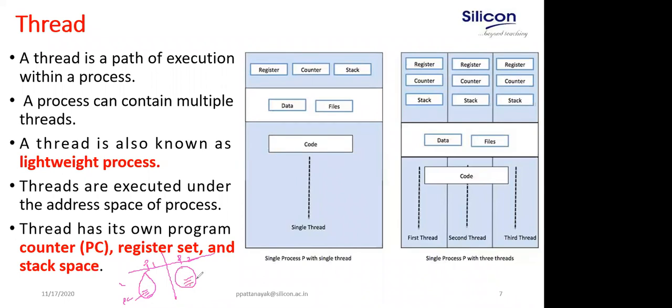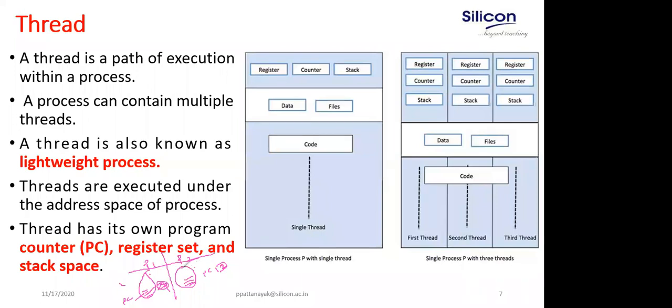Here also a program counter. Suppose process P1 has already executed 3 instructions, so the program counter PC becomes 4. Here, let's say 1 instruction has been executed, so the PC of this process is 2. PC means program counter, which stores the next instruction to be executed. So this is also different. The program counter varies from process to process, right? And each process has its own ID, its own, different address space. This is how multiprocessing is done.